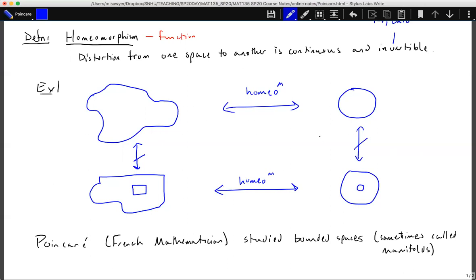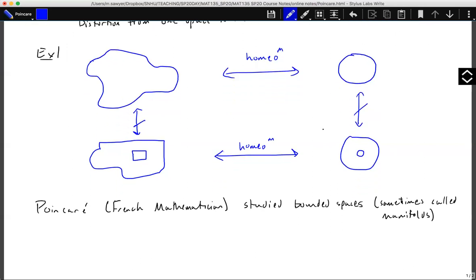So homeomorphisms turn oddly shaped pieces into nice pieces to work with, but they have to preserve numbers of holes, and we saw that a little bit in the last video.